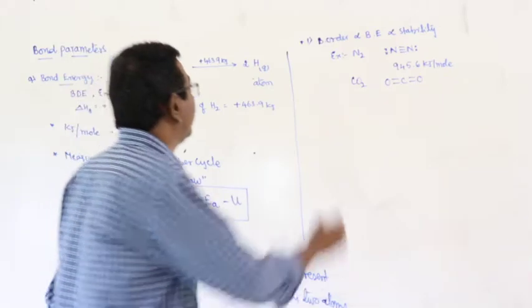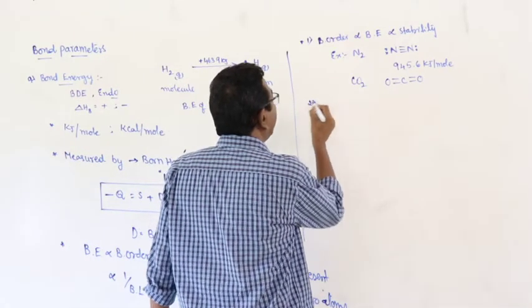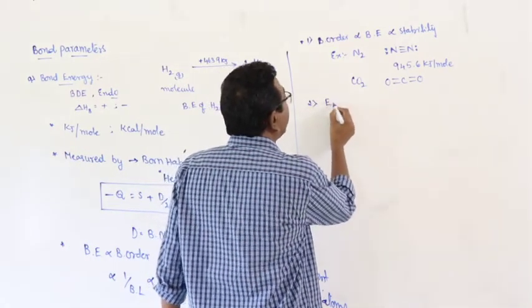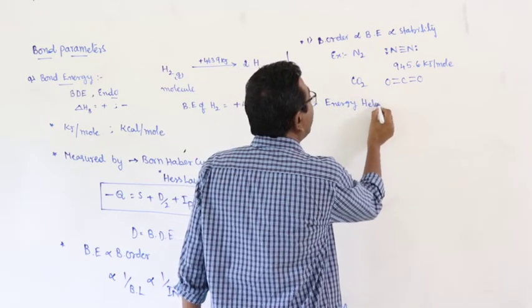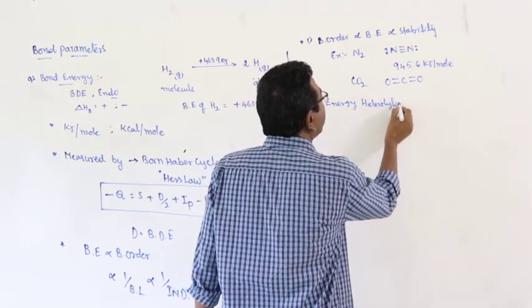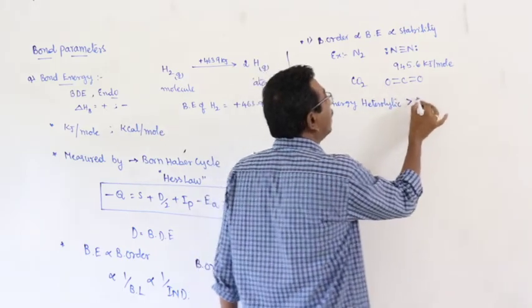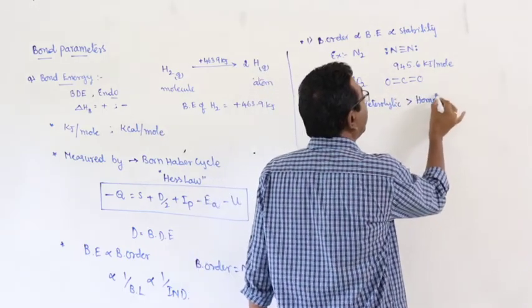Second point: the energy required for heterolytic cleavage is greater than that of homolytic cleavage.